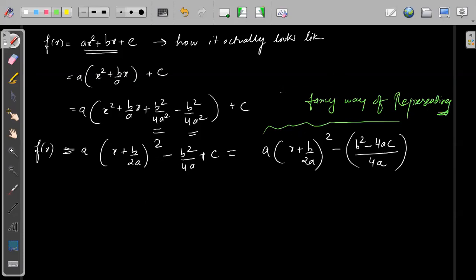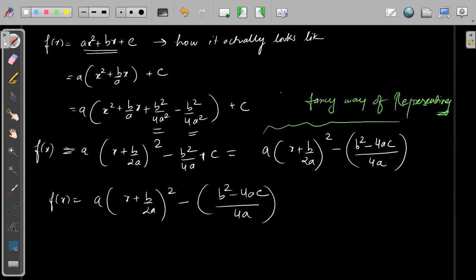Okay, now if we have found f of x, so now wherever f of x, we can write f of x is equals to a into x plus b by 2a whole square minus b square minus 4ac by 4a, right? Now see, I will just copy this to the next page.